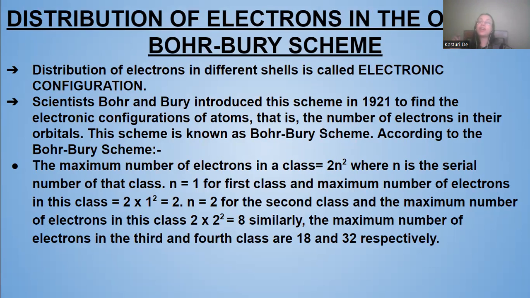Now, if n is equal to 2, that is the next shell or the next orbit or energy level, the maximum number of electrons will be 2 into n squared, that is 2 into 2 squared, that is 2 into 4, which is 8 electrons. Similarly, for the third and fourth shells, it will be 18 and 32. If you put n squared according to the shell, you will find the maximum number in the third shell will be 18, and the fourth will be 32.